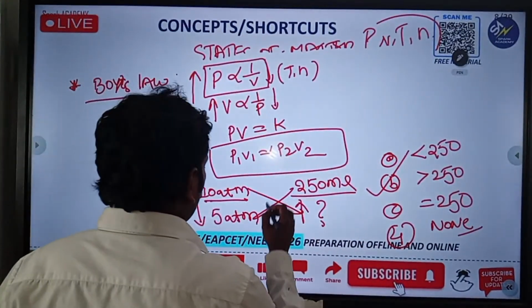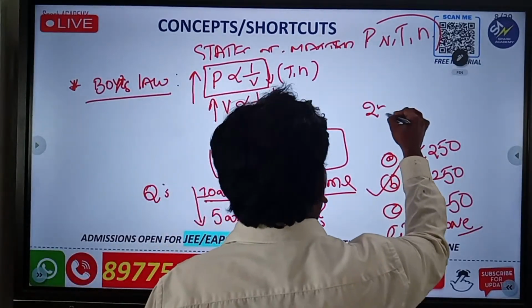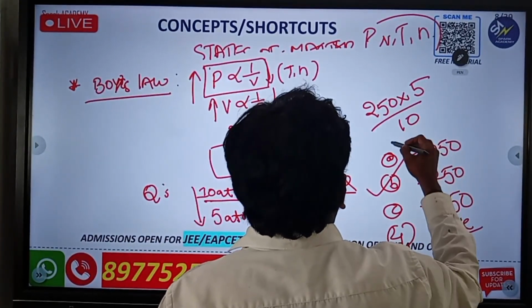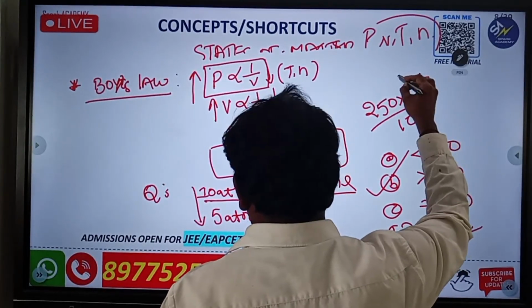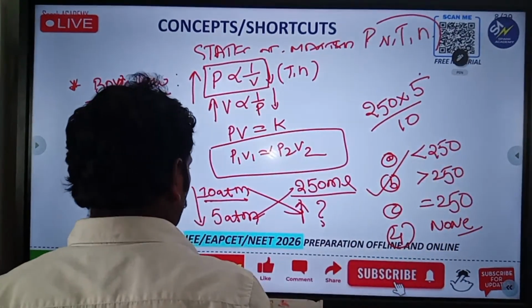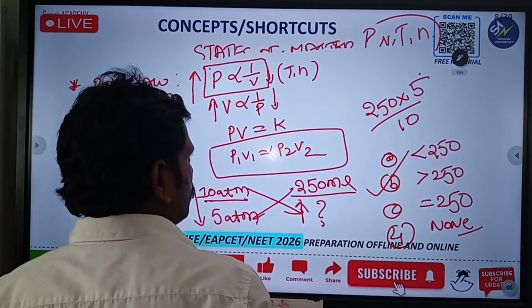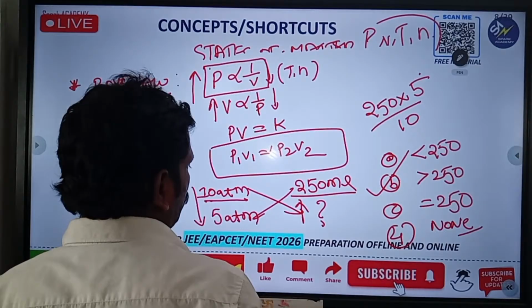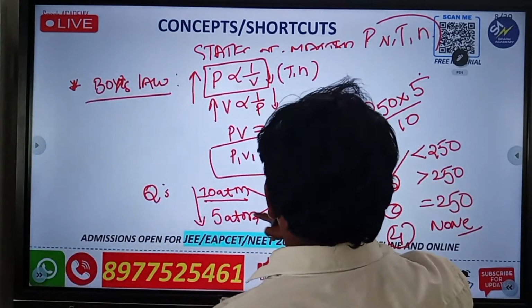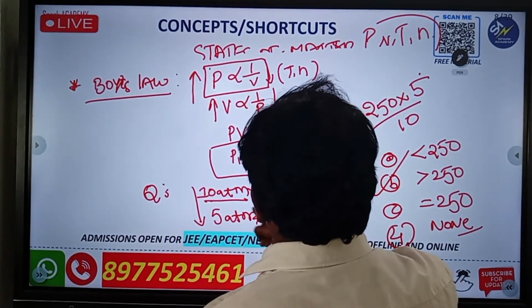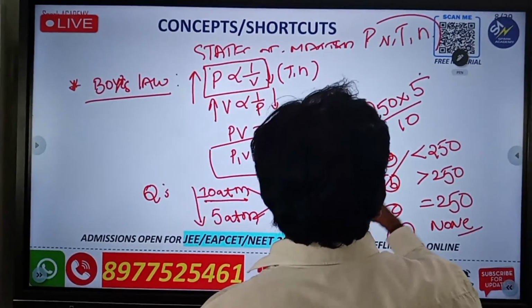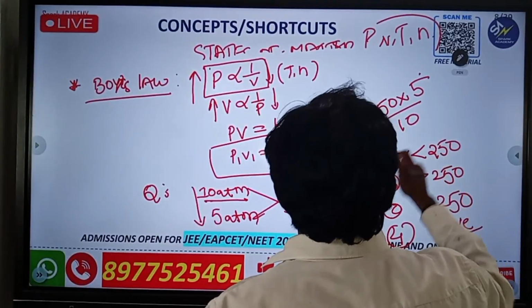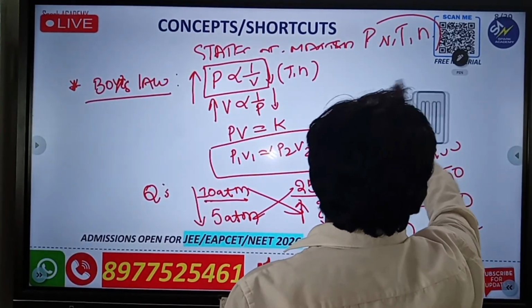Simply by the crisscross method, how much will you get? 250 into 5 by 10. You will get 750? Okay, the calculation is 250 into 5 and the 10 atmosphere, you will get that value. So it is greater than 250.